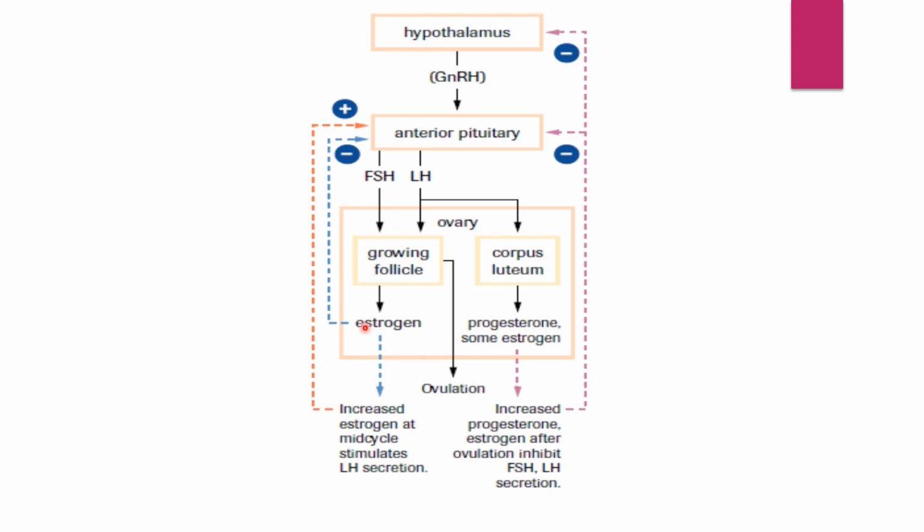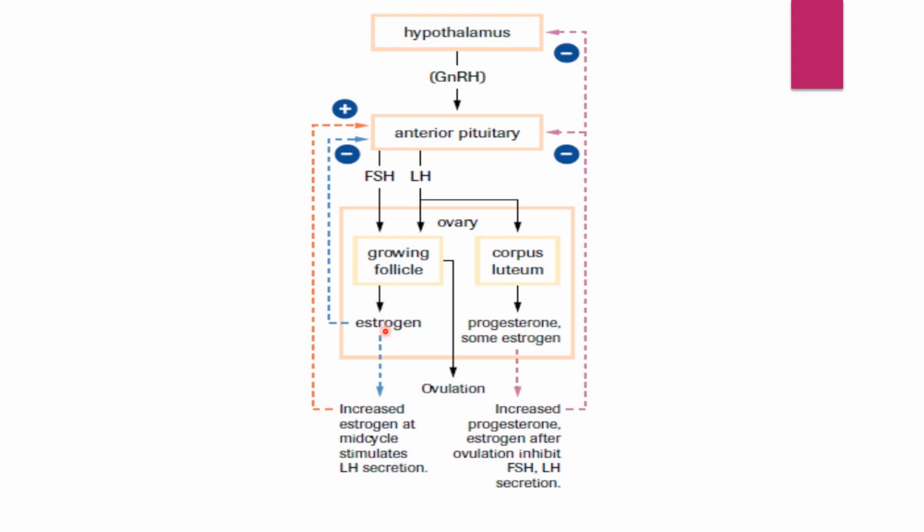But at a certain level, it will show a negative feedback on the FSH secreted by the pituitary gland, because the body has a normal level of certain hormones. If that normal level is exceeded, it will show its negative or positive feedback.